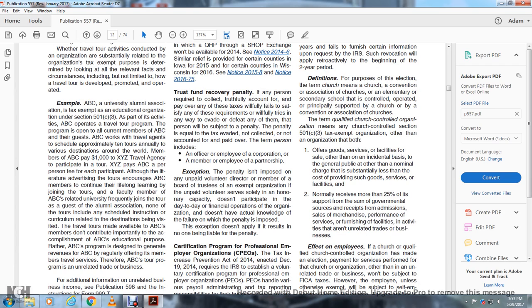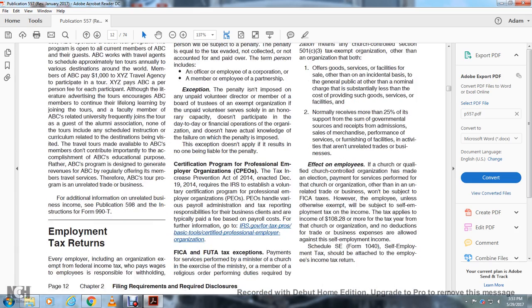Offers goods, services, or facilities for sale, other than on an incidental basis, to the general public, other than for a nominal charge that is substantially less than the cost of providing such goods, services, or facilities; and normally receives more than 25% of its support from governmental sources and receipts from admissions, sales of merchandise, performance of services, or furnishing of facilities in activities that are unrelated to the trade or business.